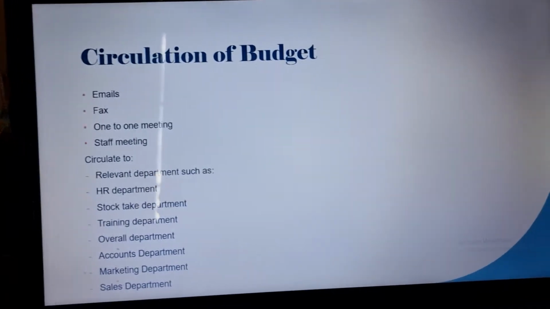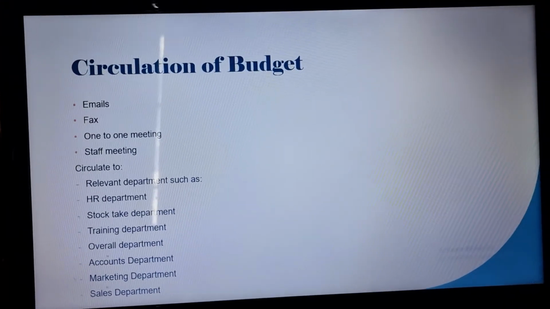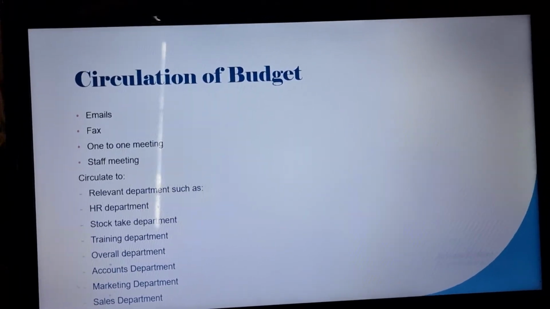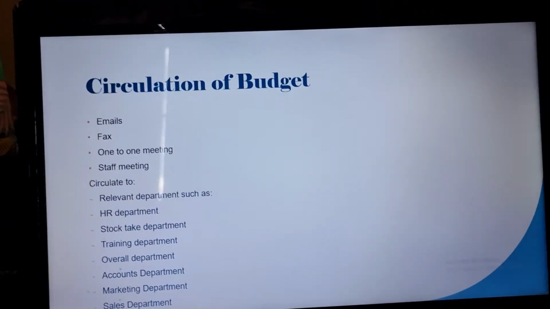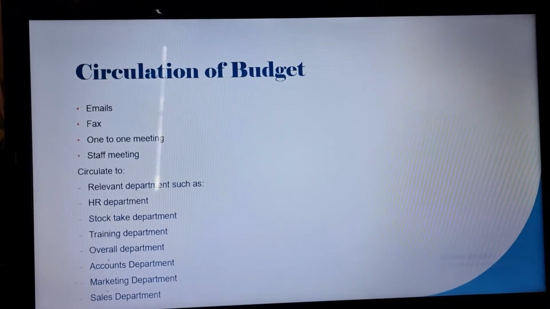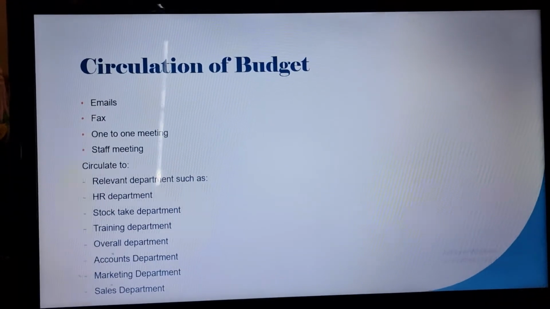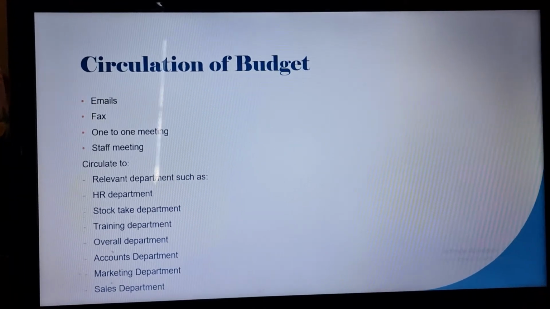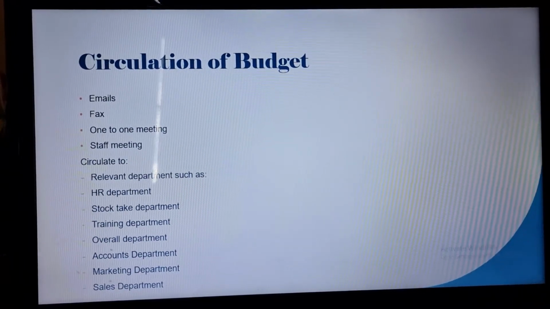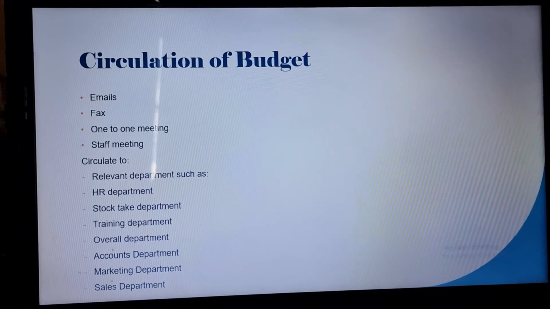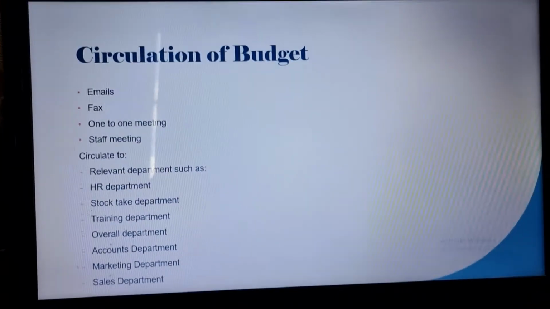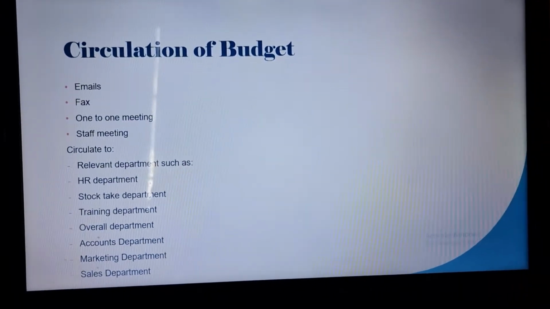Regarding the budget, once it's created, it needs to be circulated to each and every member of the company and the department as well. Some of the ways this can be done are emails, faxes, one on one meetings, or any type of staff or group meetings. It needs to be circulated to the relevant departments such as HR, stock take or inventory, training overall, accounts, marketing, and sales department.